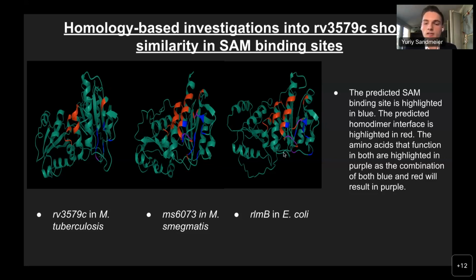And this highlighted very similar structures, suggesting that both uncharacterized proteins in M. smegmatis and MTB likely do indeed serve as RNA methyltransferases. Given that MTB needs to be handled in a BSL-3 facility, and that minors such as myself cannot handle such agents, I tested my hypothesis using M. smegmatis, which is a well-characterized, commonly used model organism for MTB that can be handled under BSL-1 conditions.